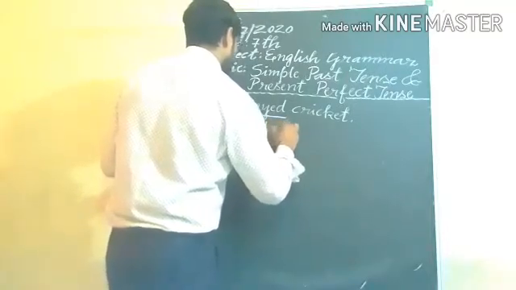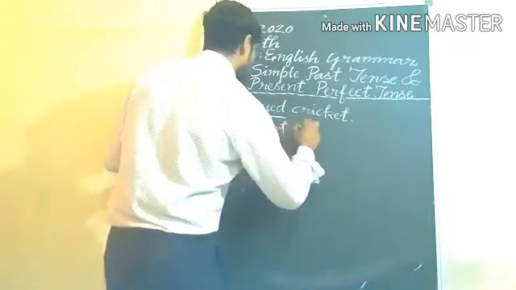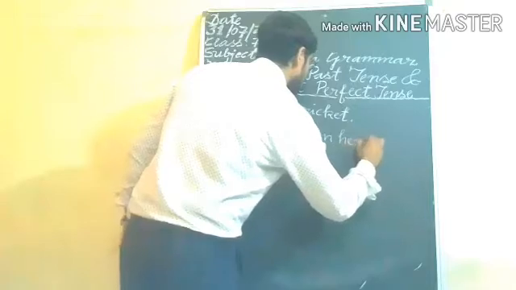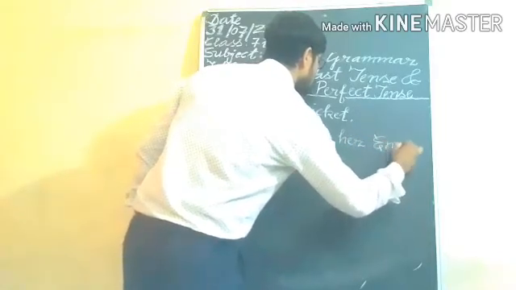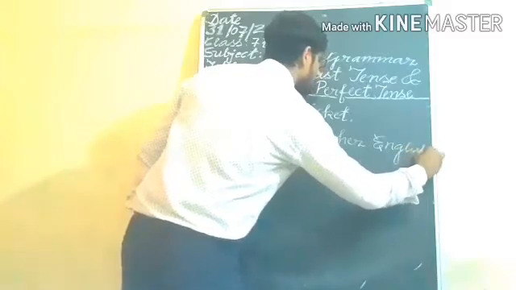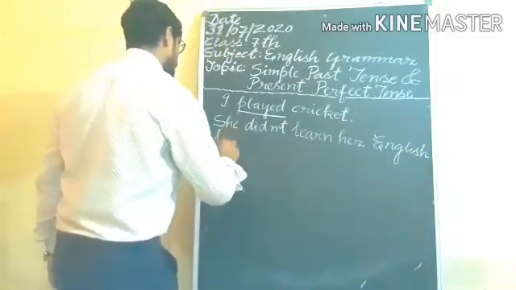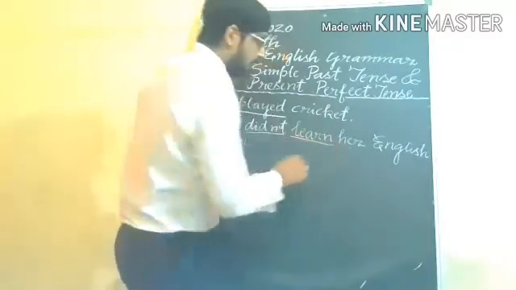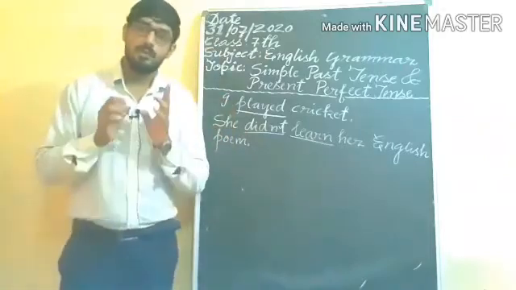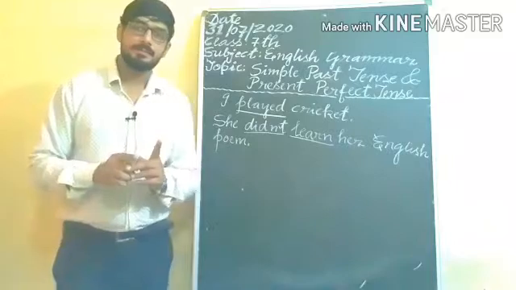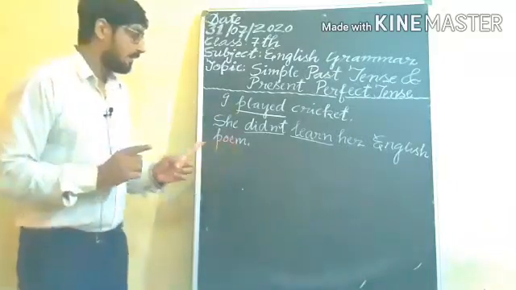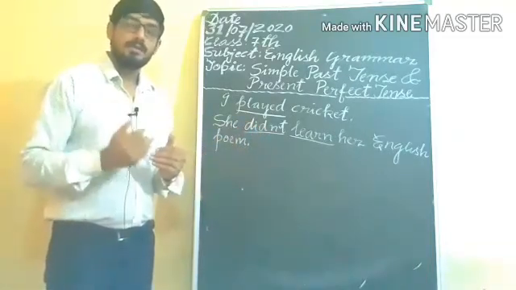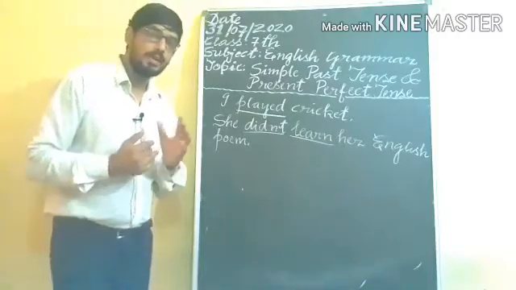She didn't learn her English poem. In this sentence you are getting did not and main verb first form. Understand? So you will use main verb first form in negative sentence, and you will also use did and not. Understand? Afterward we are coming in interrogative sentence.